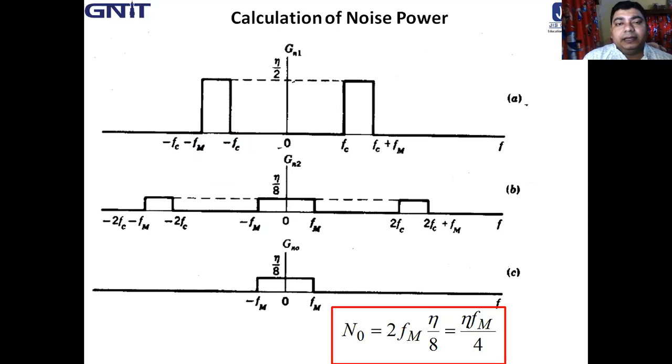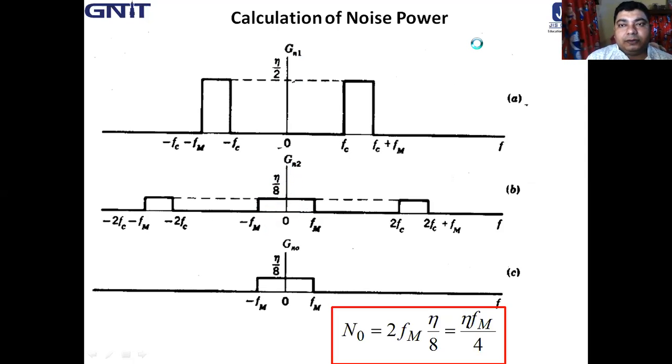But here we consider power, and since power is amplitude squared, it is reduced by 1/4. So the power considered is eta by 2.